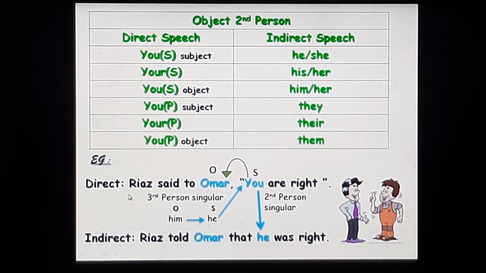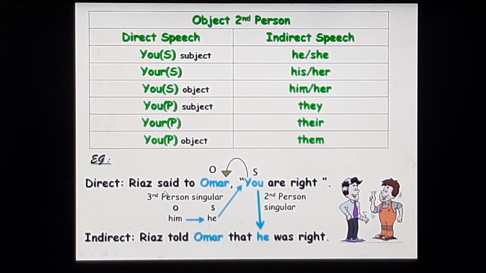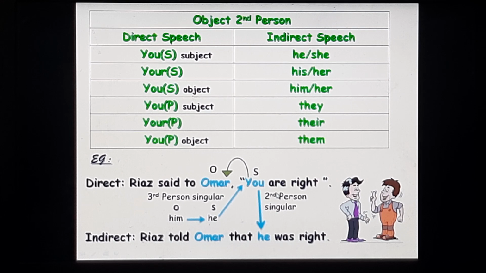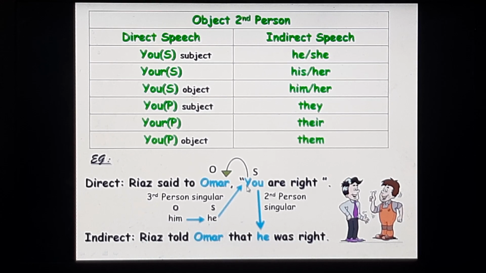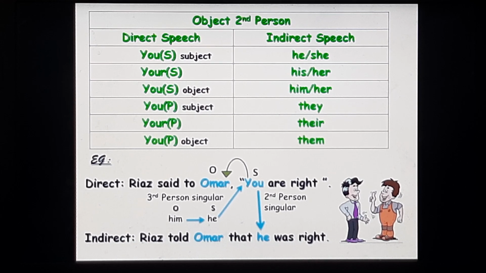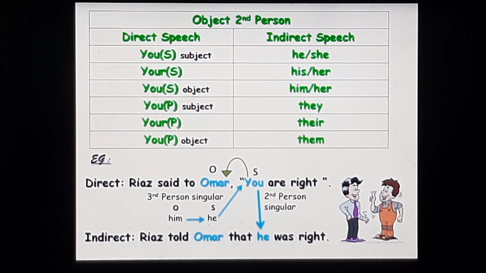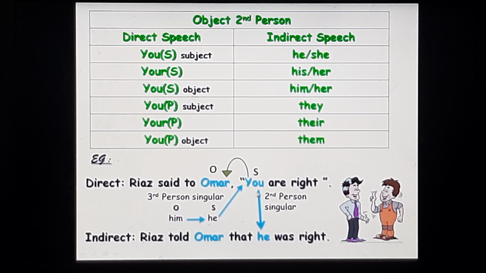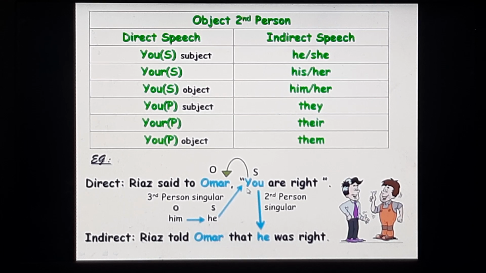Now let us look at this example. Riaz said to Omar, "You are right." Now to change the sentence into the indirect speech, first you must locate the subject in the direct speech. Now the subject in the direct speech is you. That is second person pronoun.